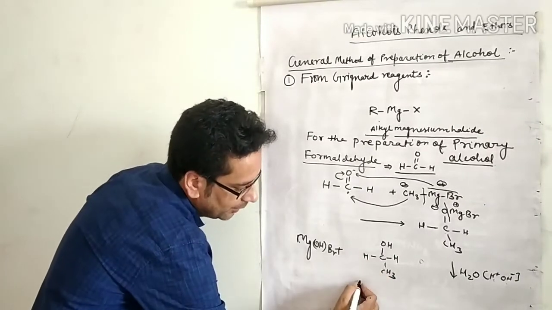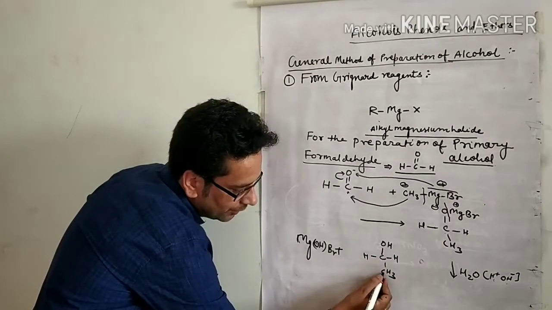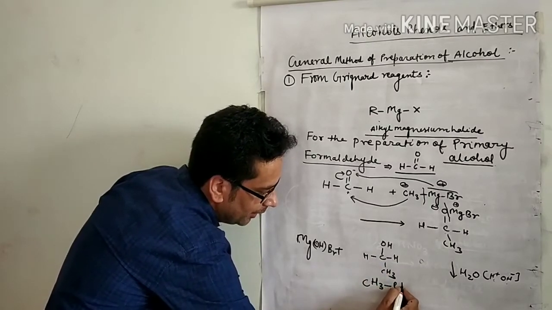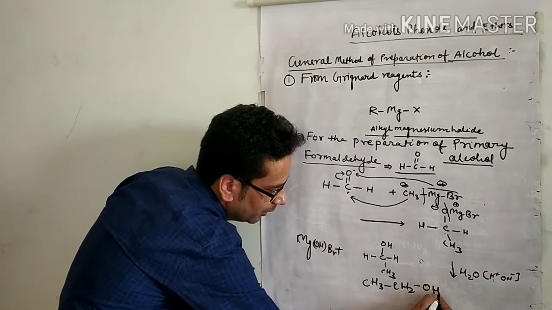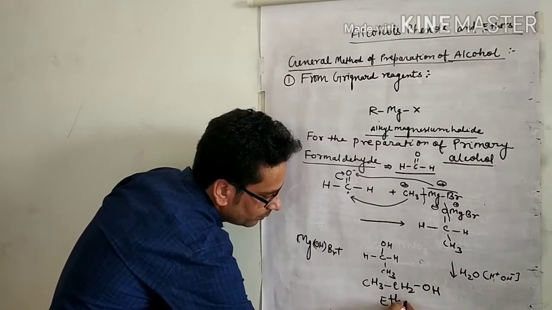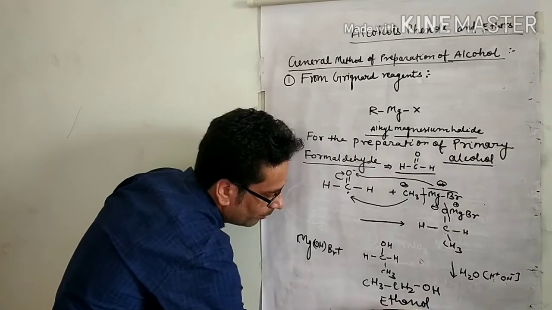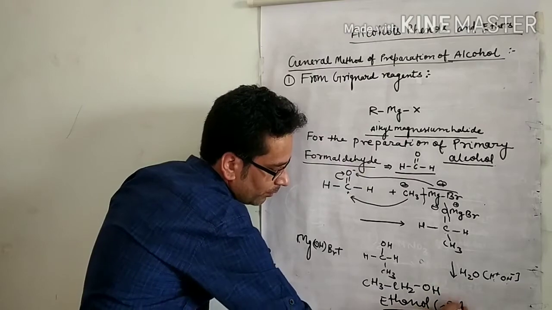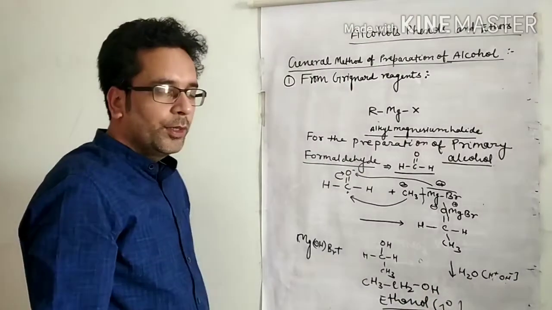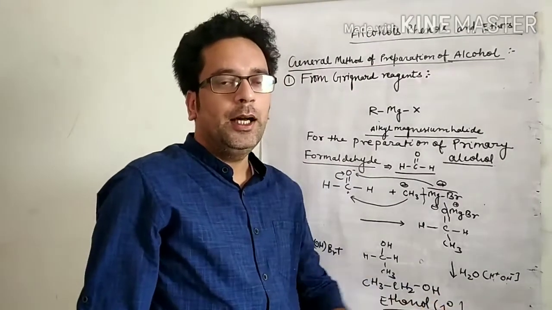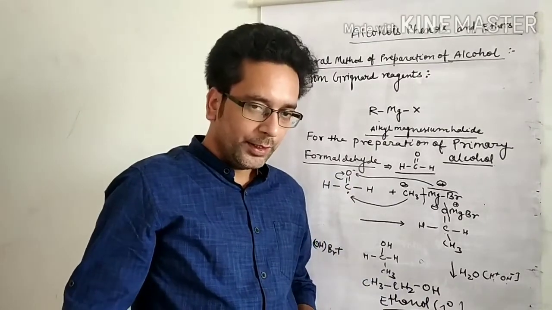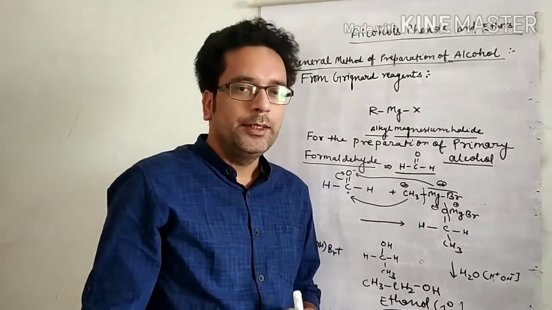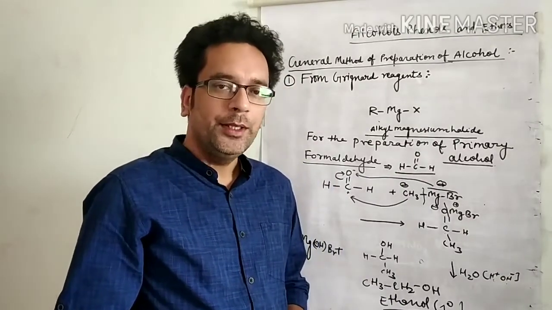It can also be written as CH3CH2OH, the name is ethanol, and it is a primary alcohol. So in this way there is formation of primary alcohol. When formaldehyde reacts with Grignard reagent followed by hydrolysis, there is formation of primary alcohol.